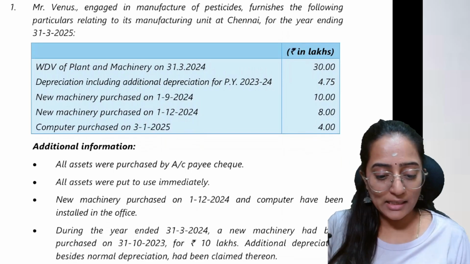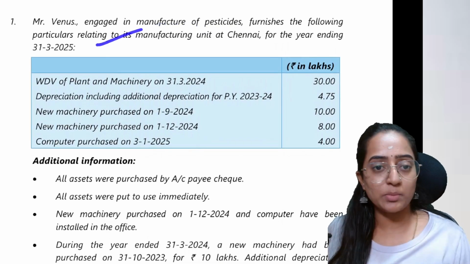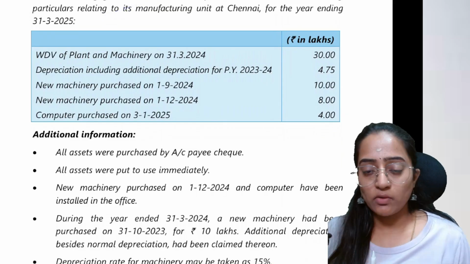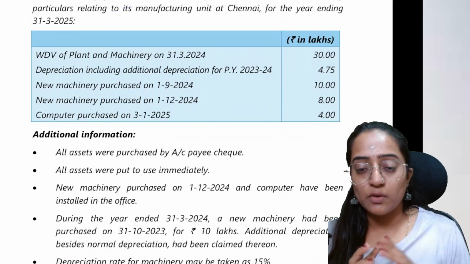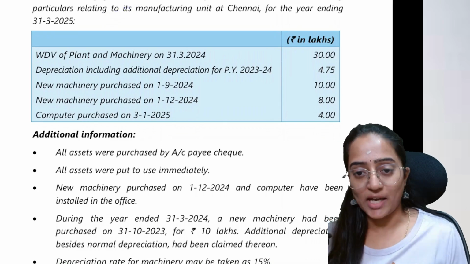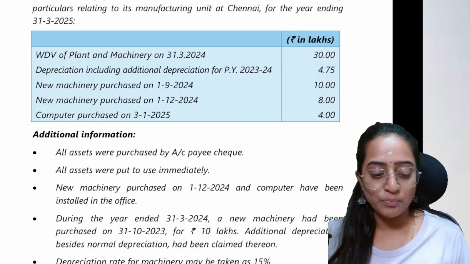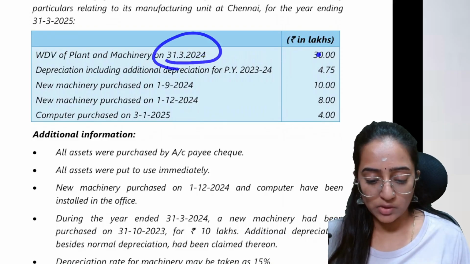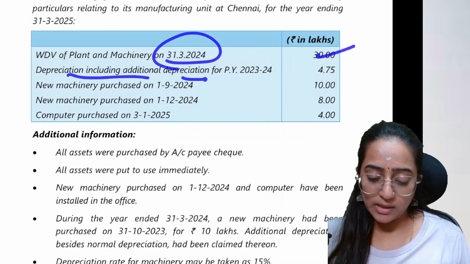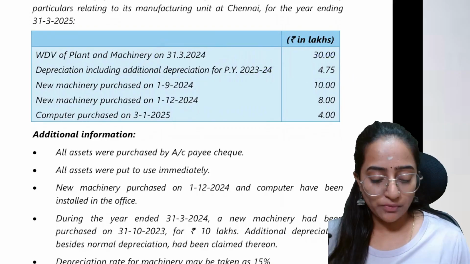Mr. Venus, engaged in the manufacturing of pesticides, furnishes the following information for PY 24-25, that is nothing but AY 25-26. For our exam, which is relevant for September and January 2026, it would be AY 25-26, that is PY 24-25. WDV of the plant and machinery as on 31st March 2024 is 30 lakh. Depreciation including additional depreciation is also provided for 23-24, that is 4.75.